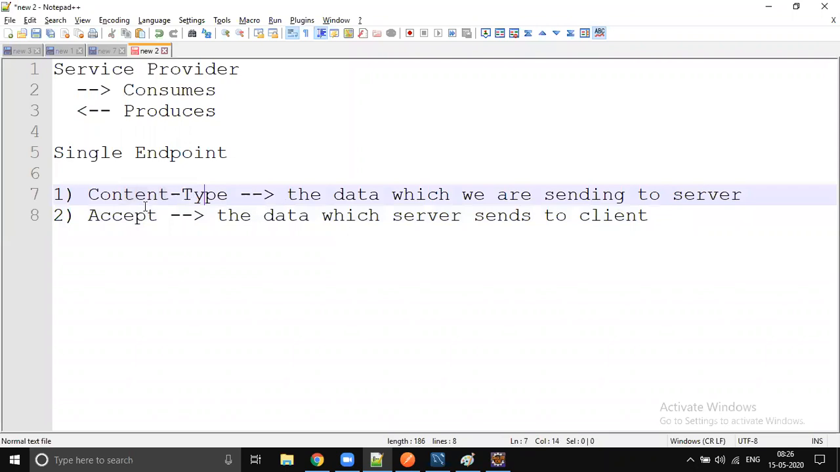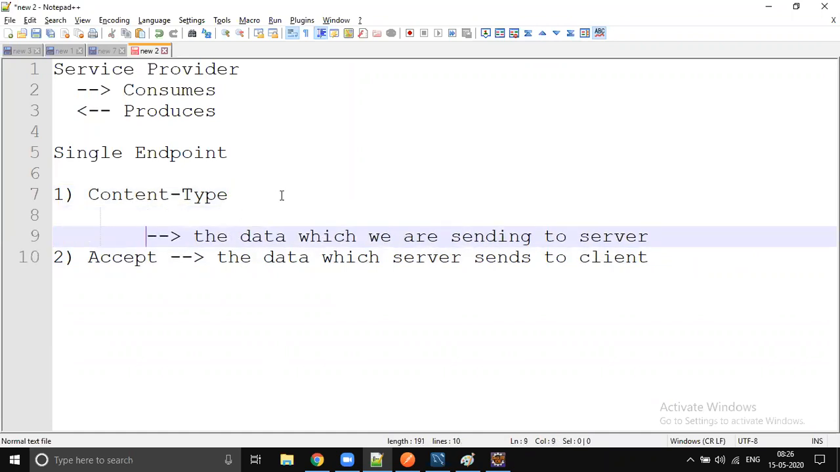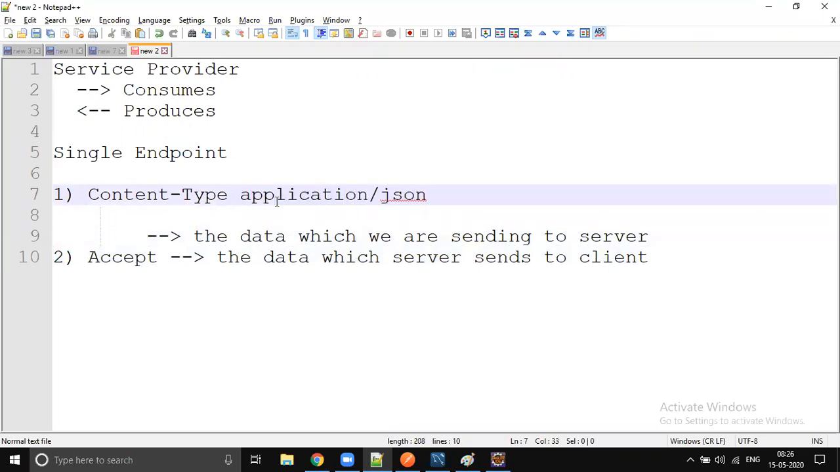Content type is what we are sending to the server. So you have to say what type of data you are sending. It's going to be application/JSON, which means we are sending JSON data, or application/XML, which means XML data, or text/HTML, where you are passing some text data.